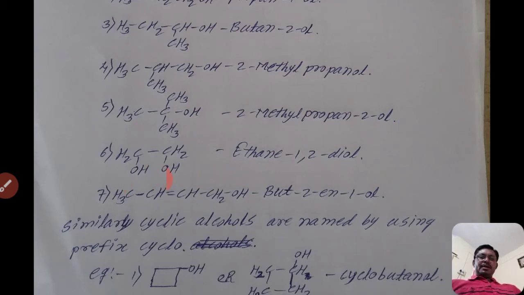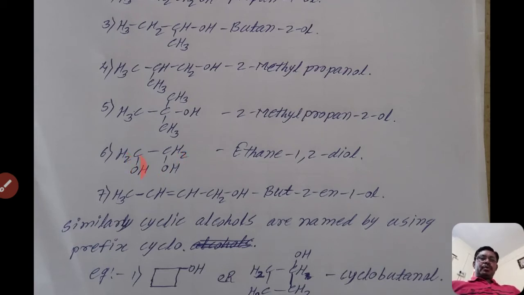The last example: if the compound contains 2 hydroxyl groups, that means polyhydric compounds. Here there are 2 hydroxyl groups at carbon number first and second. We can give the numbering from either end, left side or right side, both are the same.